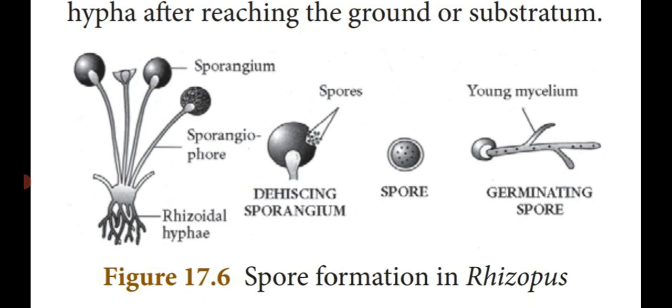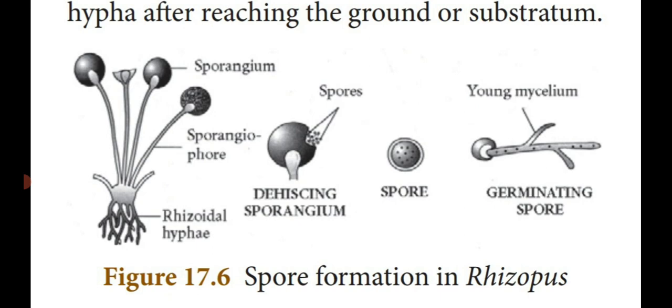For example, they are given here Rhizopus fungi. So Rhizopus fungi, otherwise known as bread mold. When you place a bread piece in a corner of your house, after 2 or 3 days, black colored patches arise on the surface of the bread piece. When you scratch that black powdery substance and place it under a microscope, we can see a structure known as spore formation in Rhizopus.